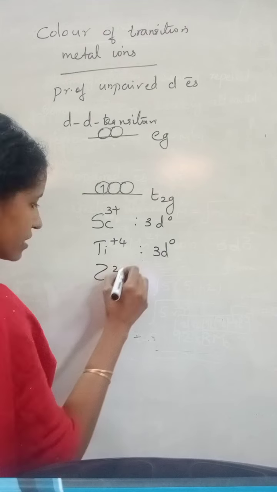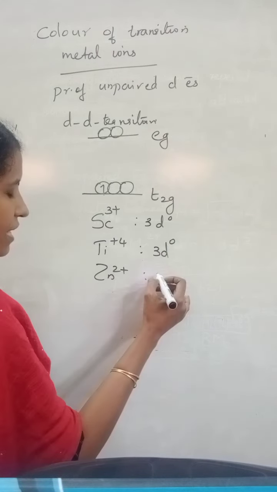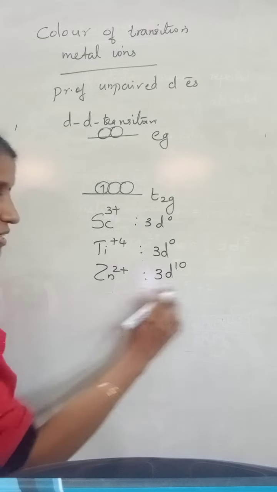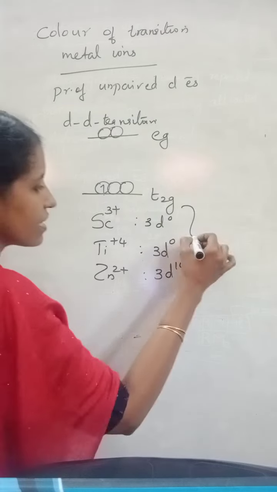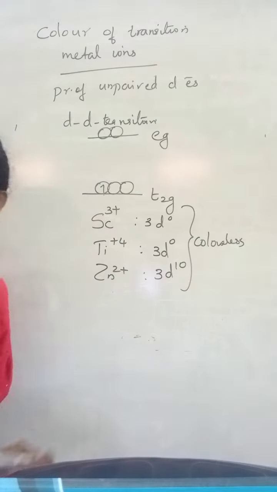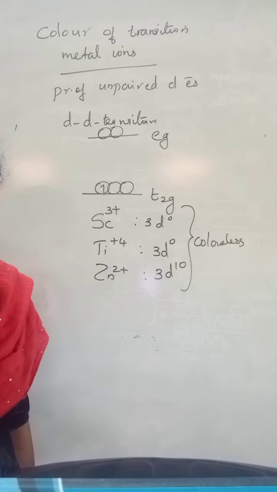Zinc 2+ contains all the d electrons paired and hence has 3d10 configuration. All the d electrons are paired, no unpaired d electron, hence these three are colorless. No unpaired d electron, no color. No dd transition, no color.